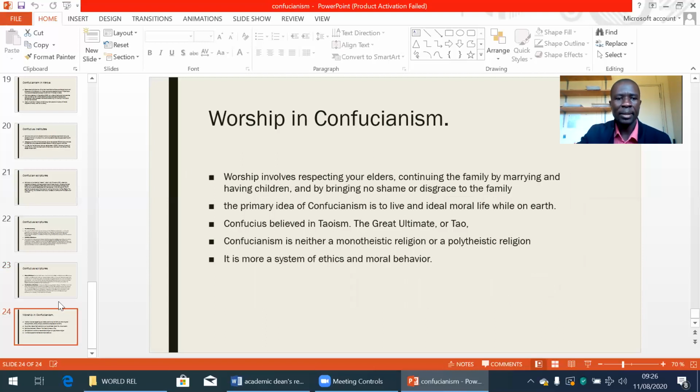Then our last section there is on worship in Confucianism. In Confucianism, worship mainly involves respecting your elders, continuing the family by marrying and having children, and bringing no shame or disgrace to the family. The primary idea in Confucianism is to live an ideal moral life while on earth. Confucius believed in the great ultimate, or Tao. Confucianism is neither a monotheistic religion nor a polytheistic religion. It is more a system of ethics and moral behavior.